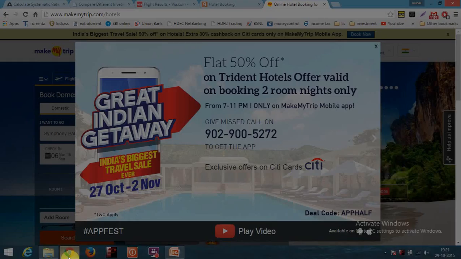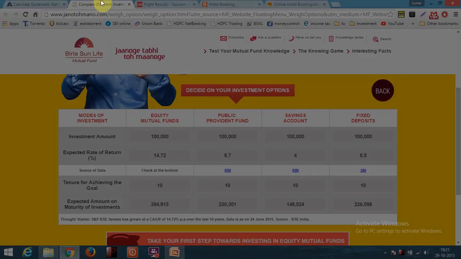So now he went to this website, Aditya Birla, that is Birla Sun Life Mutual Fund. In this website they have given expected rate of return for different modules of investment. For equity mutual fund, the rate of return is 14.72%. For PPF it is 8.7%. For 14.72%, this is the source of information. So Mr. Green decided to invest in equity mutual fund.